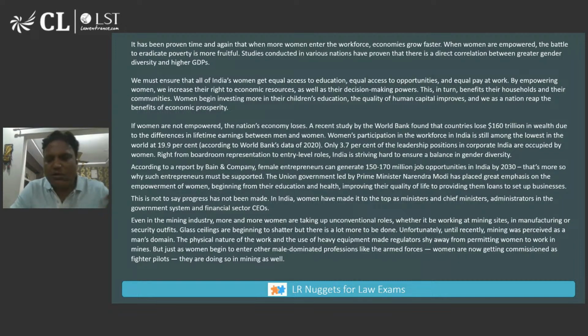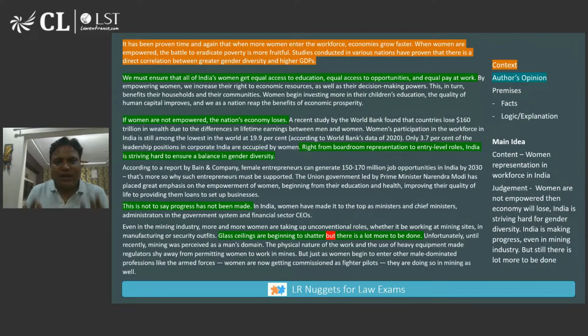Done. Now just look at how I read a passage. This is something that I will do. Focus here. First few lines: it has been proven time and again that when more women enter the workforce, economies grow faster. Is it an opinion? No. Why? Because it is saying that it has been proven time and again. So it is a factual statement.